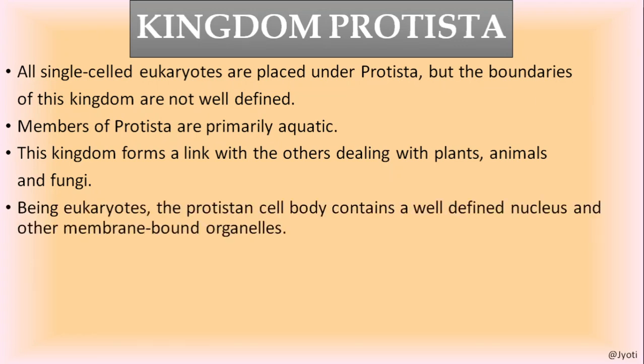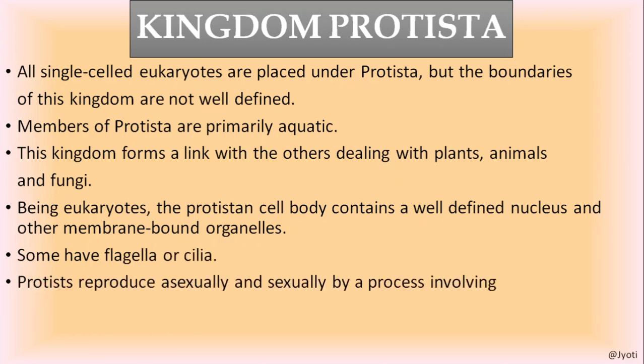Being eukaryotes, the protistan cell body contains a well-defined nucleus with nuclear membrane and other membrane-bound cell organelles.